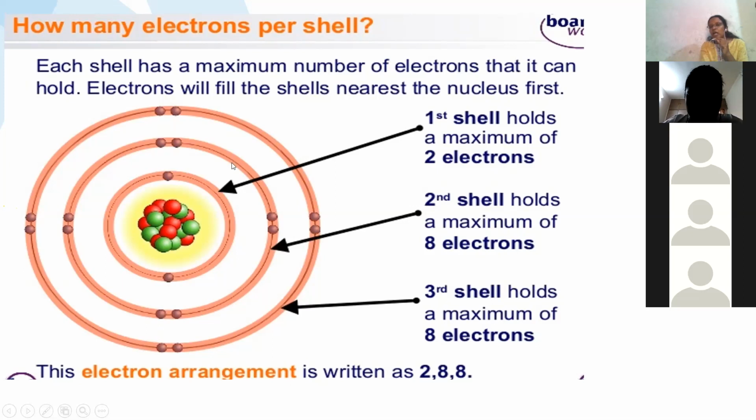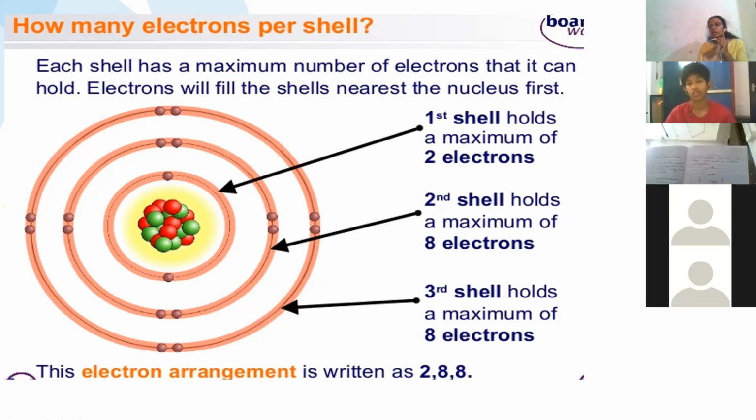Whereas from the second shell onwards, second, third, fourth, we write the electrons as pairs, 2 electrons as a pair. So can you draw for oxygen? Did you draw? Good. Keep the circle more clearly. In the first shell, there will be 2 electrons. And in the second shell, there will be how many electrons? 6 electrons. There will be 3 pairs, right?